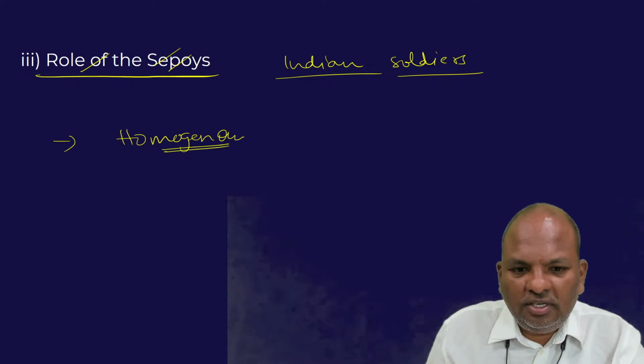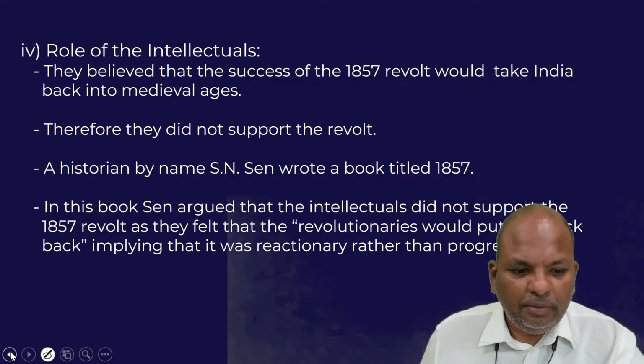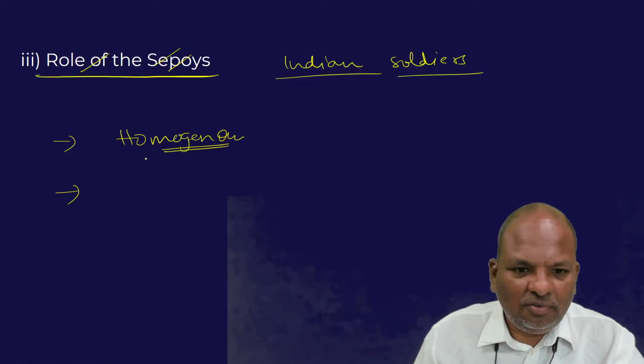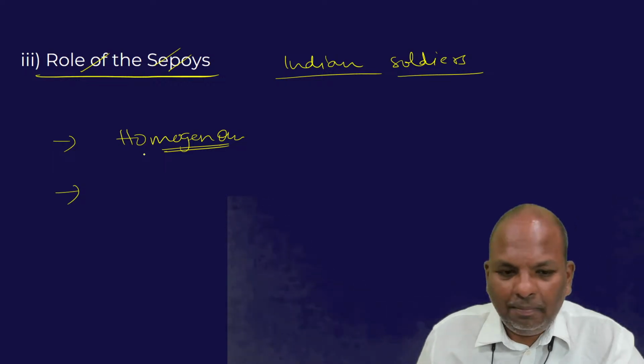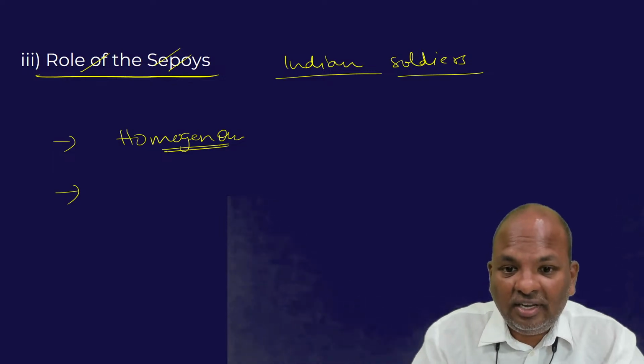The sepoys were not a homogeneous group. It comprised people from various communities, belonging to various regions and various religions.